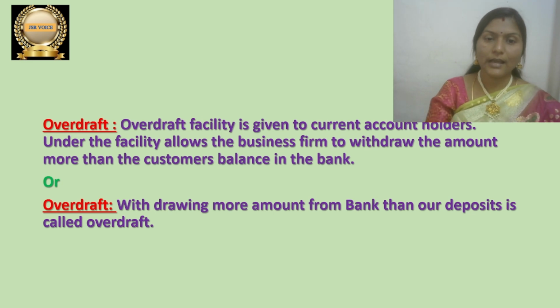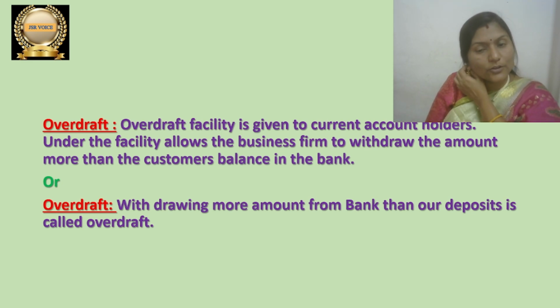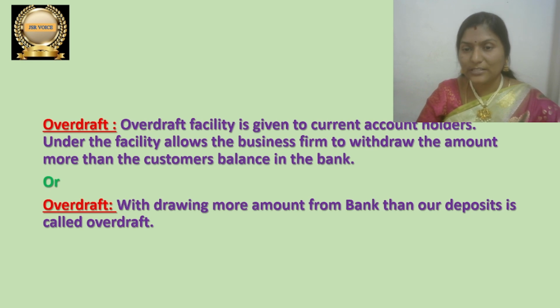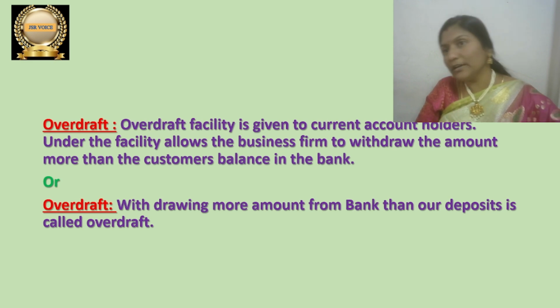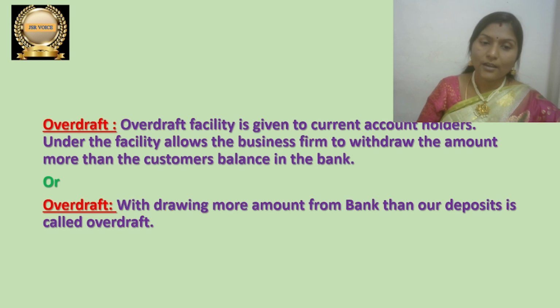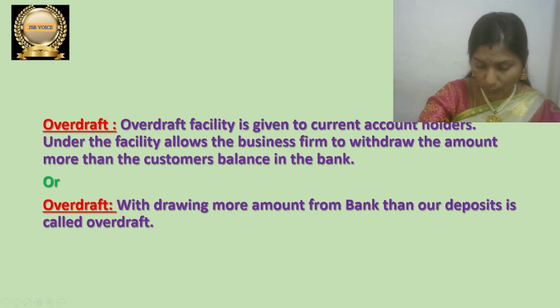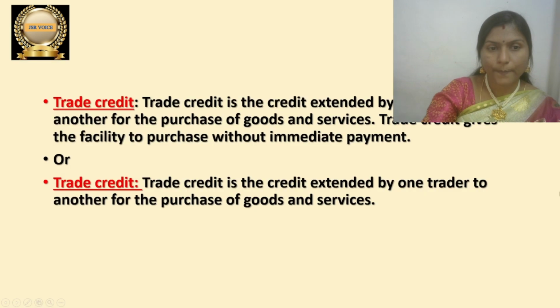This facility allows the business firm to withdraw an amount more than the customer's balance in the bank. So under this facility, what is the bank going to allow? The bank is going to allow the business firm to withdraw an amount more than the customer's balance in the bank. Okay, and what is a simple definition? Withdrawing more amount from the bank than our deposits is called overdraft. So let me discuss the next one.